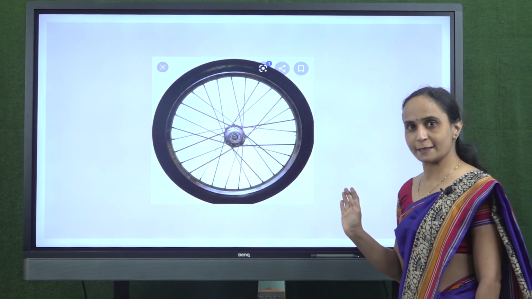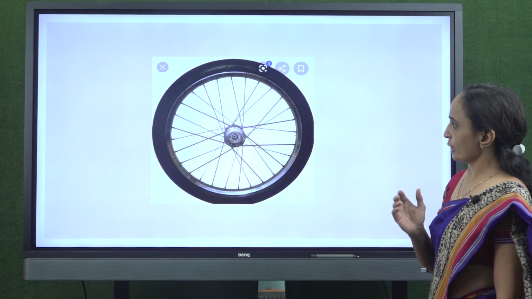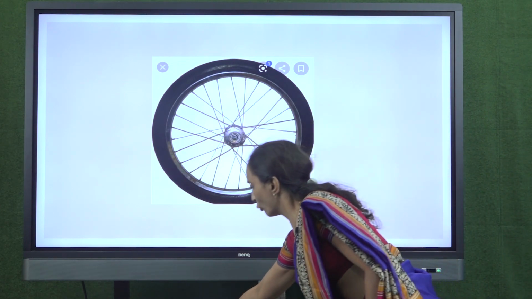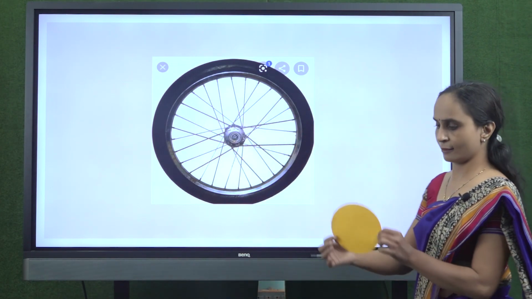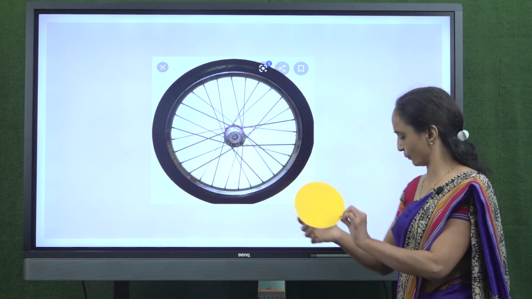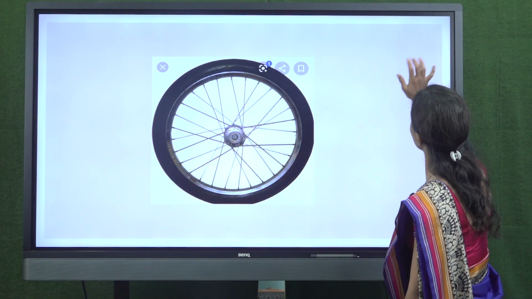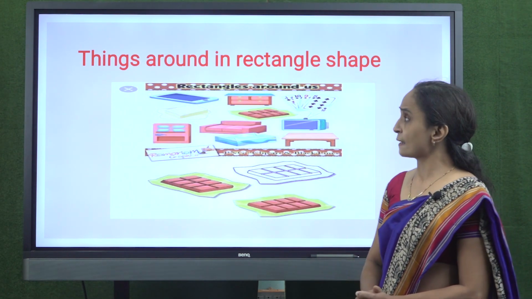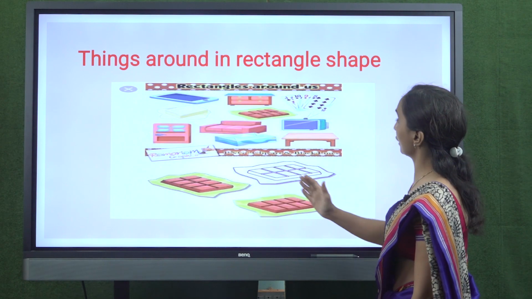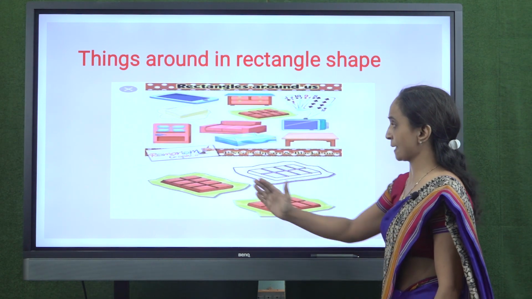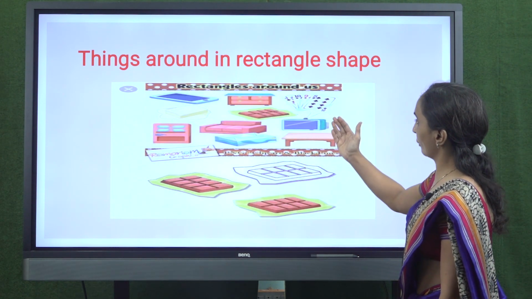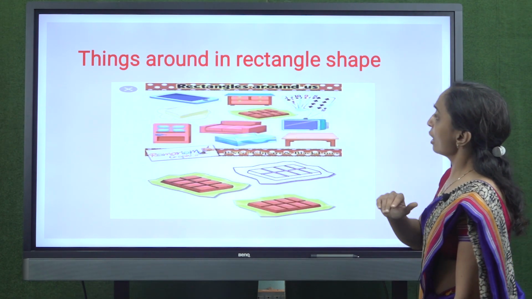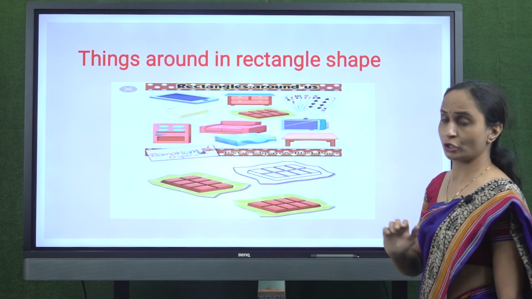Now have you ever seen this? What is this? It is a wheel, right? Now what is the shape of this wheel? Circle, right? Now beta, if you see around us, then so many things are in rectangular shape. See, Cadbury, top of the table, TV, slate, playing card are the things in rectangle shape.